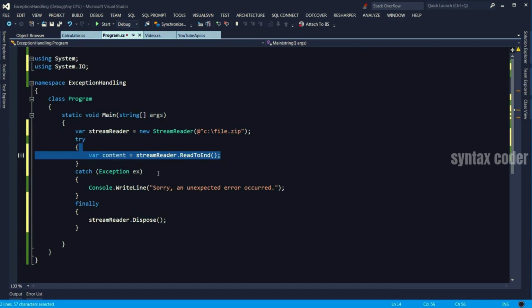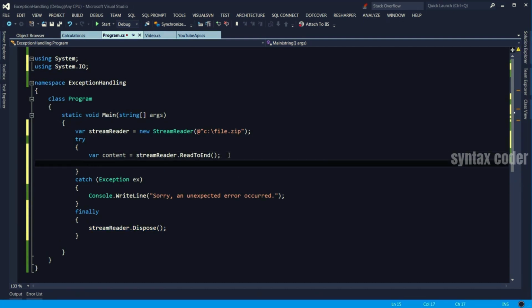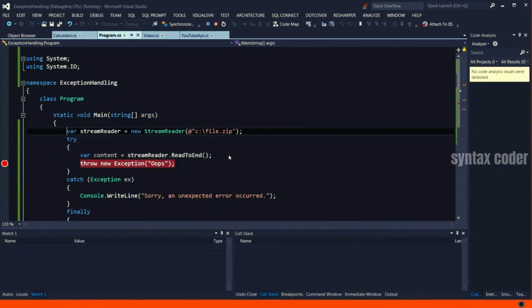Now, in terms of execution of this piece of code, first, this try block is executed. If there are no exceptions, this catch block will not be executed, but the finally block will always be executed. And if we happen to get an exception here, we'll just write this message to the console. And finally, we'll close the stream reader. Let me show you that in the debugger. So let's manually throw an exception here. We can throw an exception using the throw keyword. And just call it an exception. Oops. So I put a breakpoint here with F9 and run the application in the debug mode with F5.